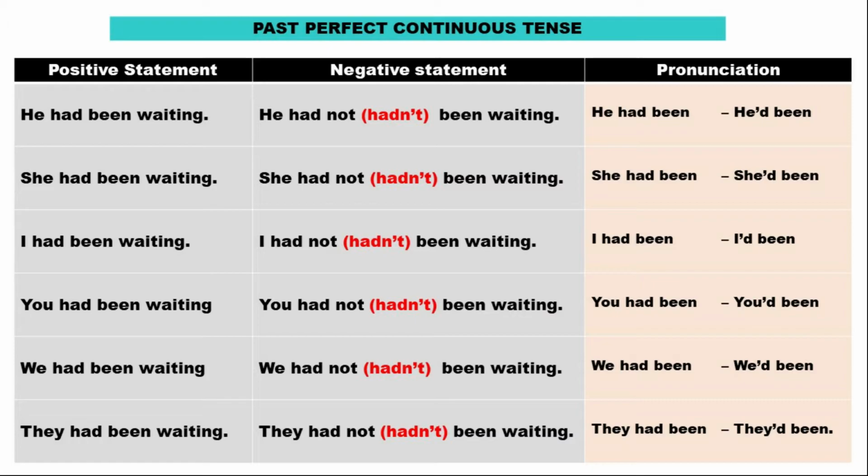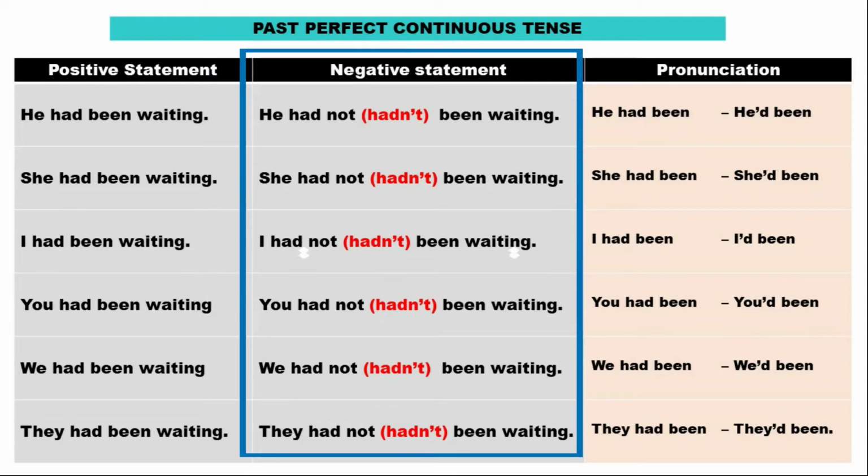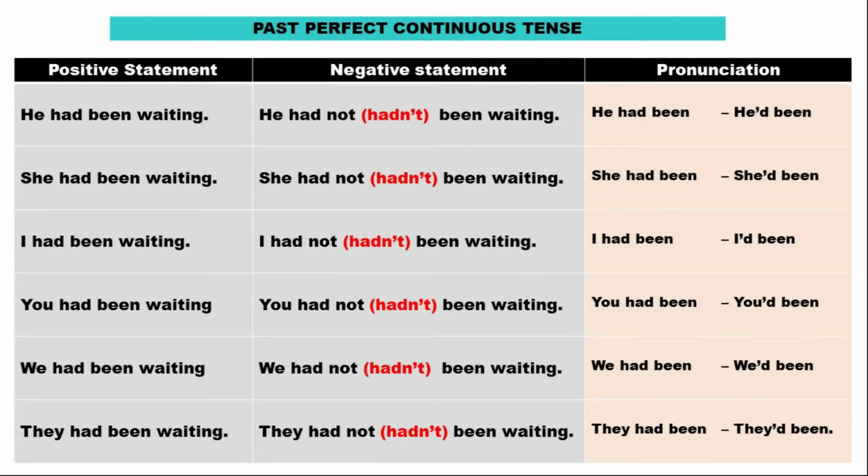Now, how do we make positive and negative statements? For positive statement, we say he or she had been waiting. I, you, we, they had been waiting. For negative statement, we say he, she had not been waiting. I, you, we, they had not been waiting. Had not is the long form. Hadn't is the short form, and it's good for everyday conversation. Always remember that we use had or had not for all of the subjects.